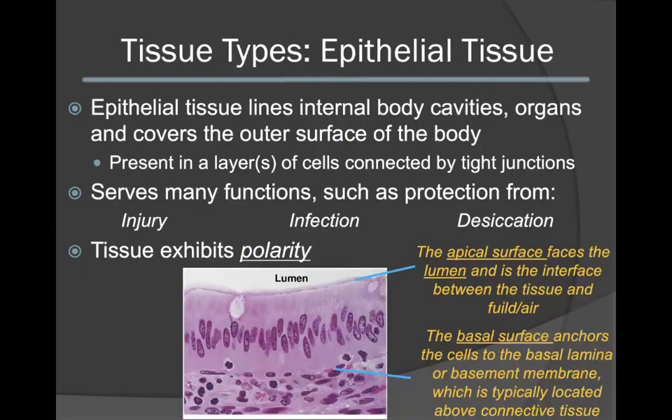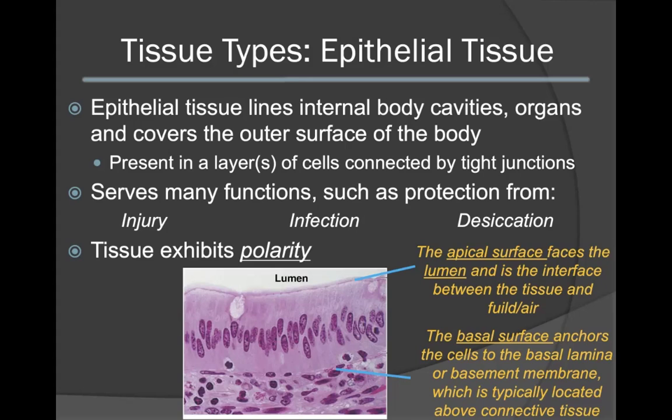We're now going to take a look at the specific tissue types, beginning with epithelial tissue. Epithelial tissue will line internal body cavities as well as some organs and also covers the outer surface of the body. Epithelial tissue is usually present in layers of cells that are connected by tight junctions. Epithelial tissue has many functions and provides much protection from injury, infection, as well as desiccation or drying out.